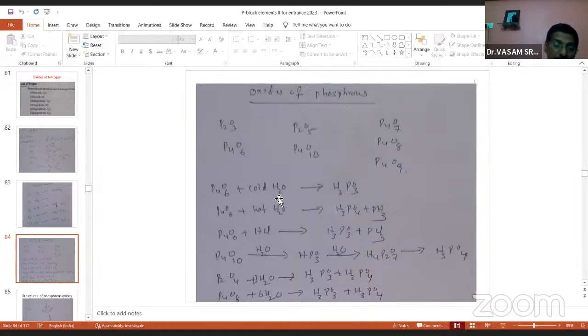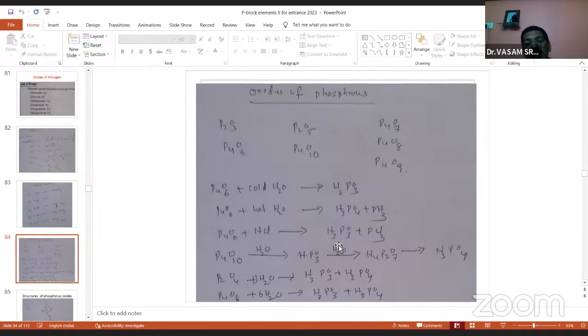Any hydrolysis reaction from p-block elements is the most important. So P4O6 with cold water gives -ous acid, and P4O6 with hot water gives -ic acid: phosphorous, phosphoric. And if you take phosphorus pentoxide and treat it with water, it gives metaphosphoric acid.